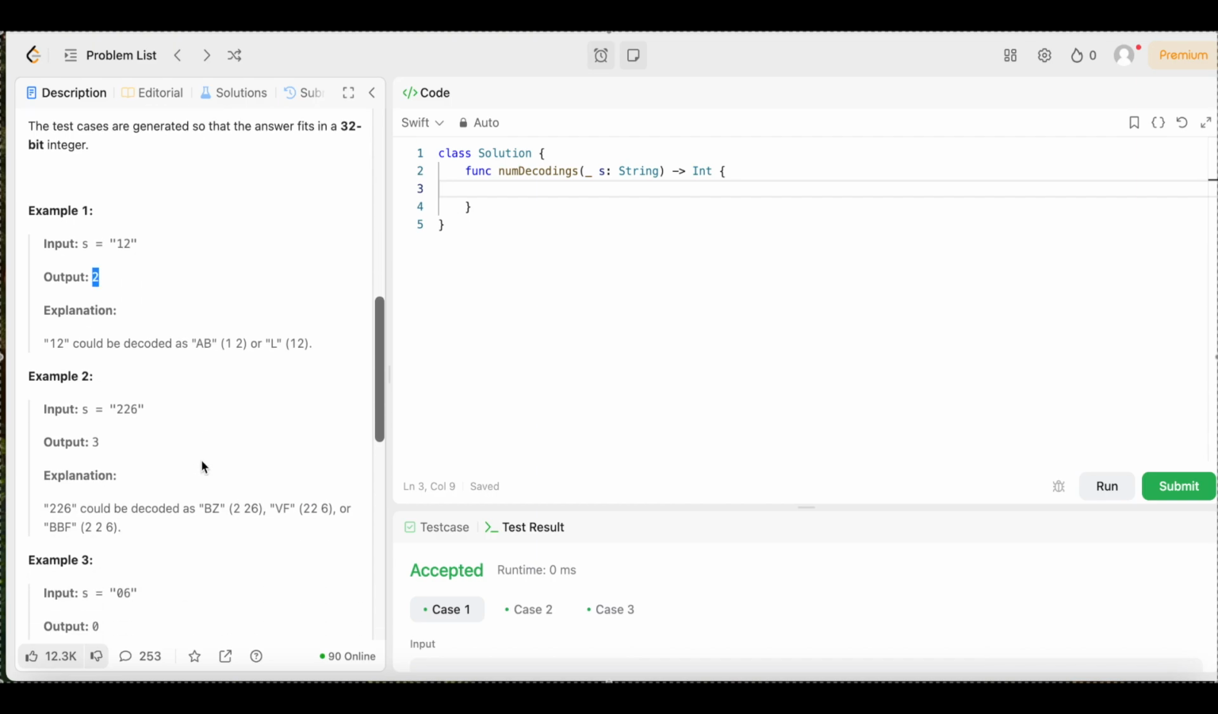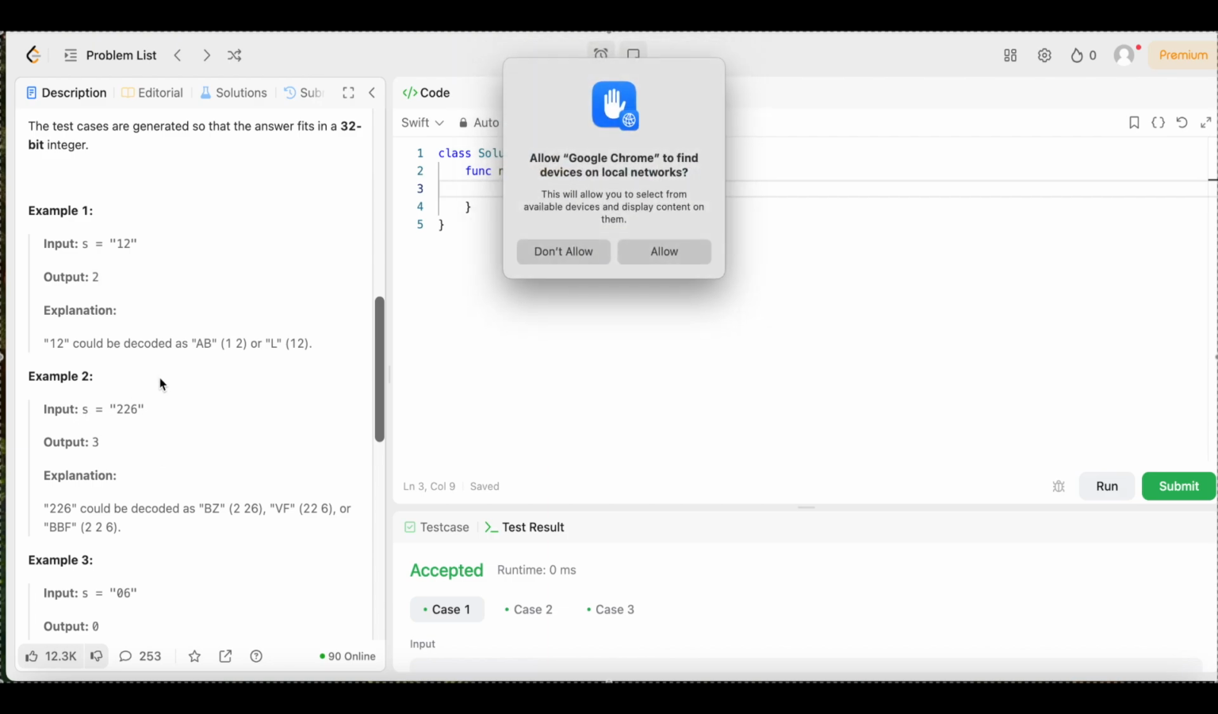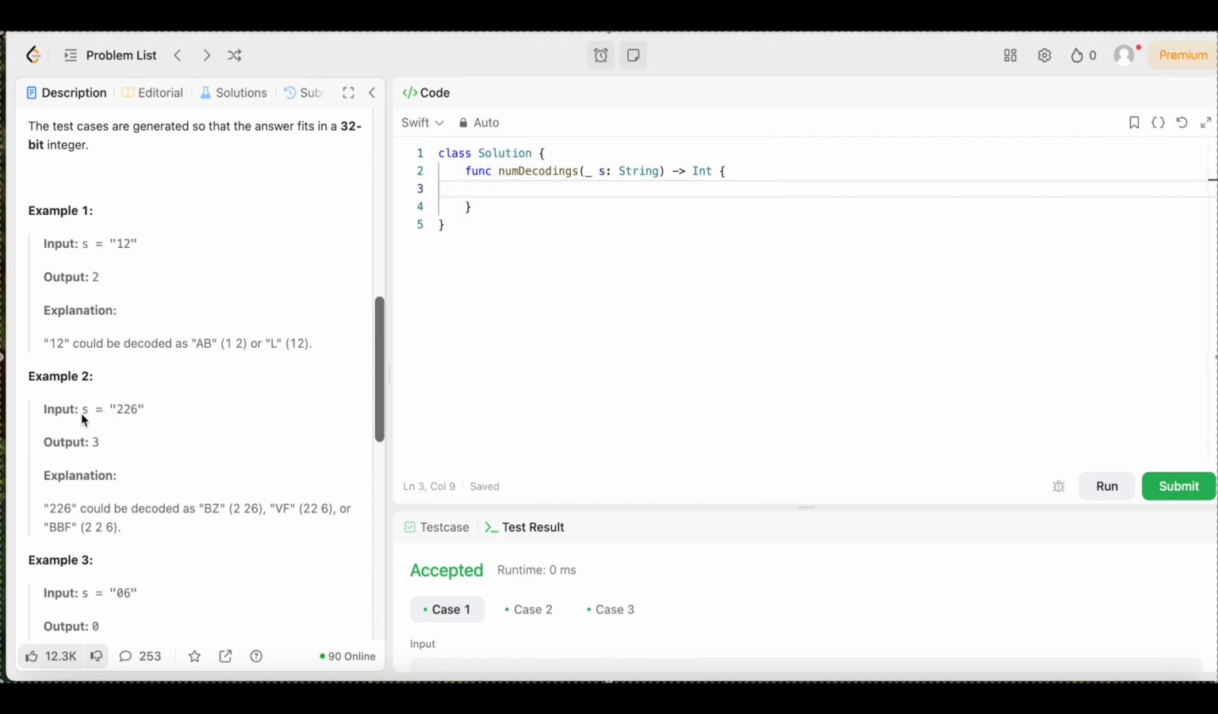So let's go ahead and take a look at example 2, where it can be a little bit more tricky because we have more numbers to deal with. In example 2, we have s equals the string 226. The output is 3 because there are 3 different ways that we could decode this. The explanation says 226 could be decoded as BZ with the 2 and the 26, VF with a 22 and a 6, or BBF with the 2, 2, and 6.